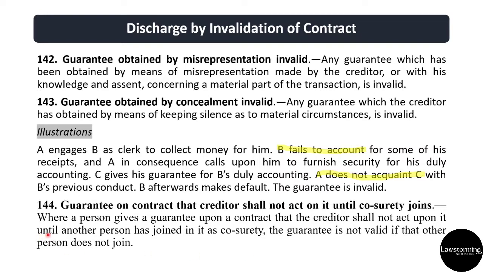So where a person gives a guarantee upon a contract that the creditor shall not act upon it until another person has joined in it as co-surety, the guarantee is not valid if that other person does not join.